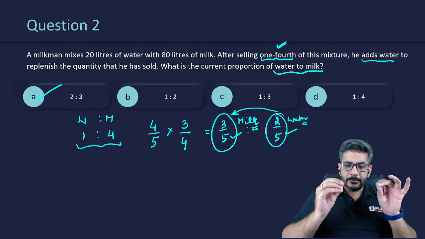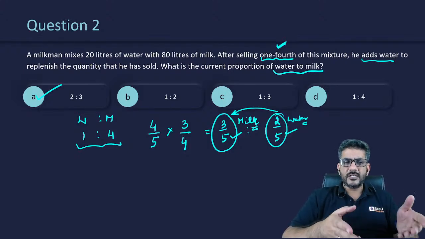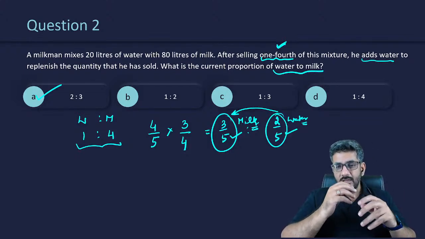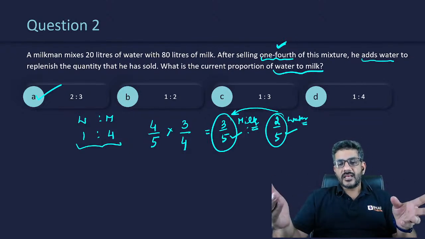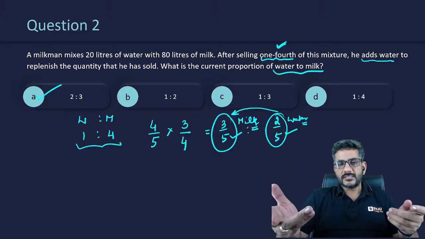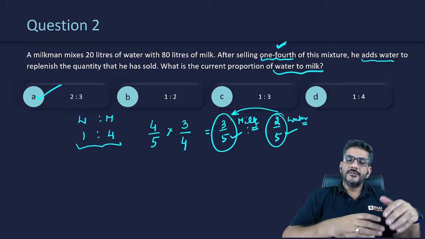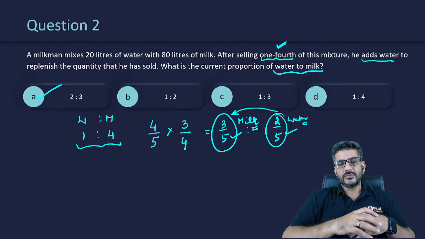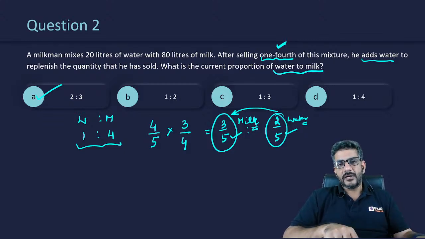I would say this is a pure sitter that was asked in CAT. CAT asks you questions like this. Last year also I saw a question in replacements which was purely a sitter. It was like 9 liters is taken out and replaced by water, and this process is done once again. And finally, the ratio of milk and water is 9 is to 16. So, what was the original quantity of the total solution? So, that's again a very basic question of replacement that they keep asking you.